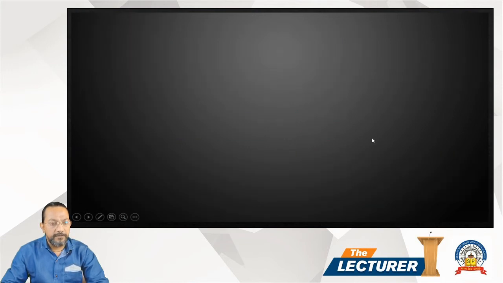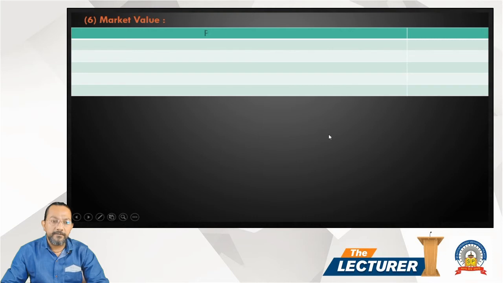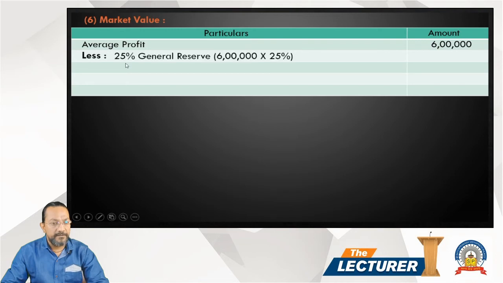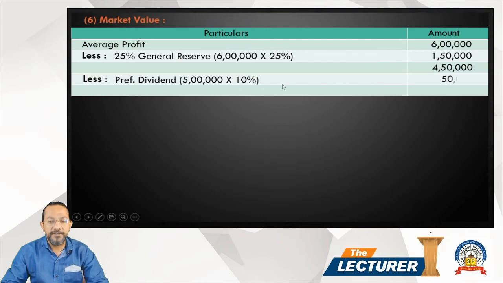Next calculation is the market price, the market value of shares. For the market price, average profit 6 lakh given in the question, less 20% transfer to general reserve. 6 lakh into 25%, 150, that is 450 is the average profit, less preference dividend 5 lakh into 10%, 50,000. Average profit for the equity shareholder is 4 lakh. This is the actual profit earned by the company.